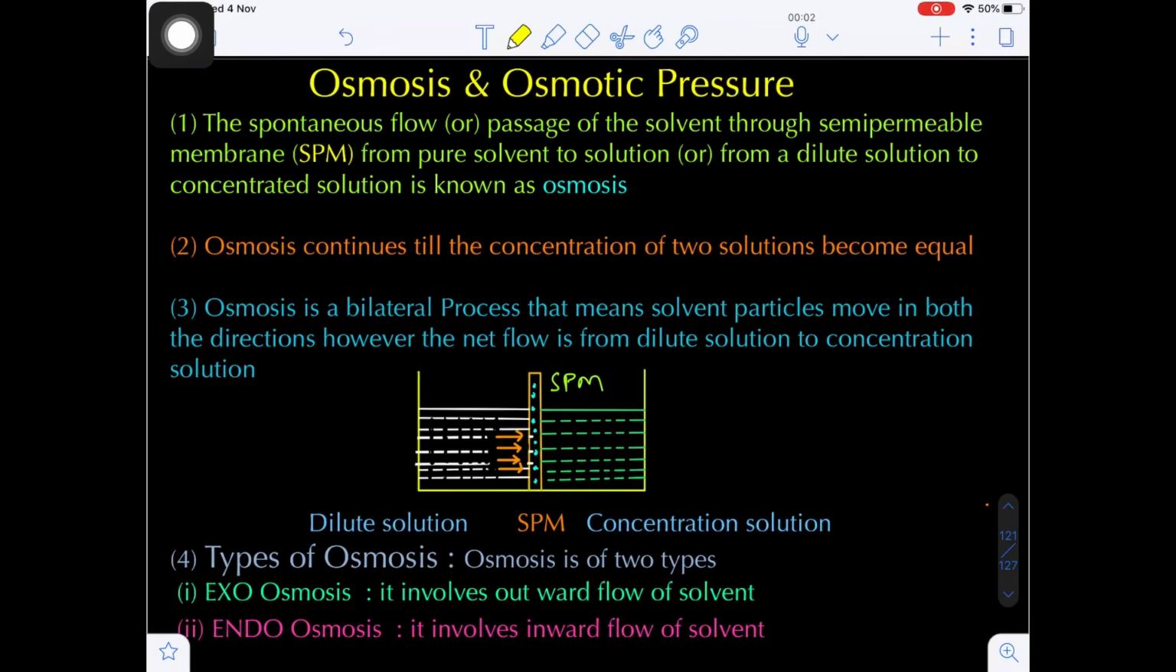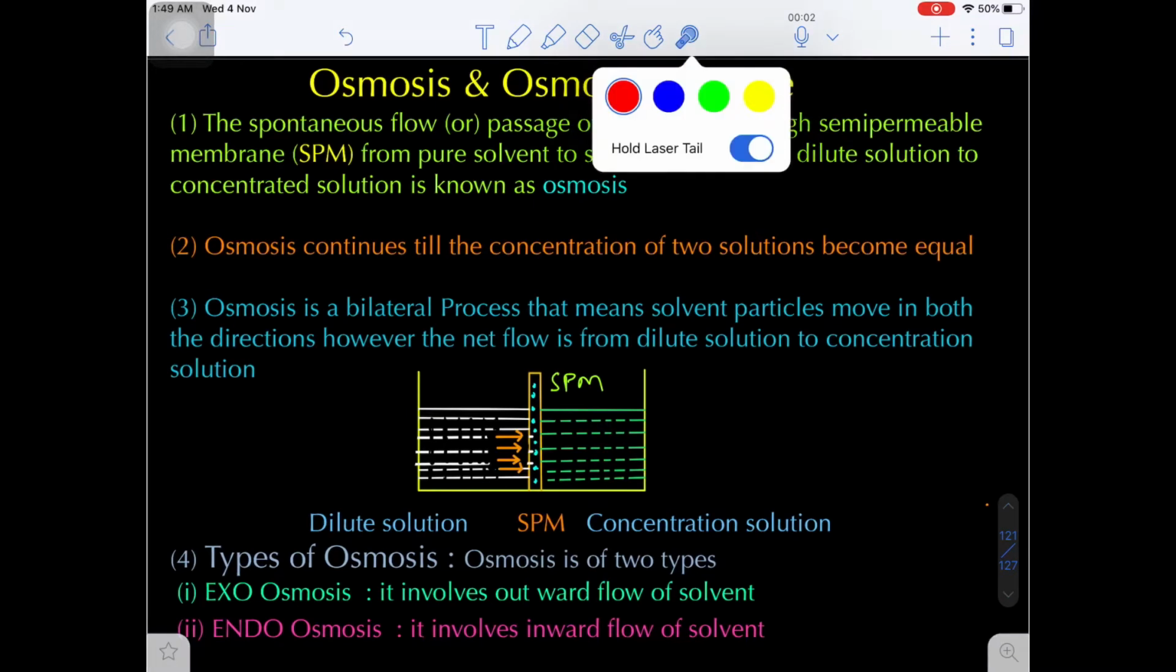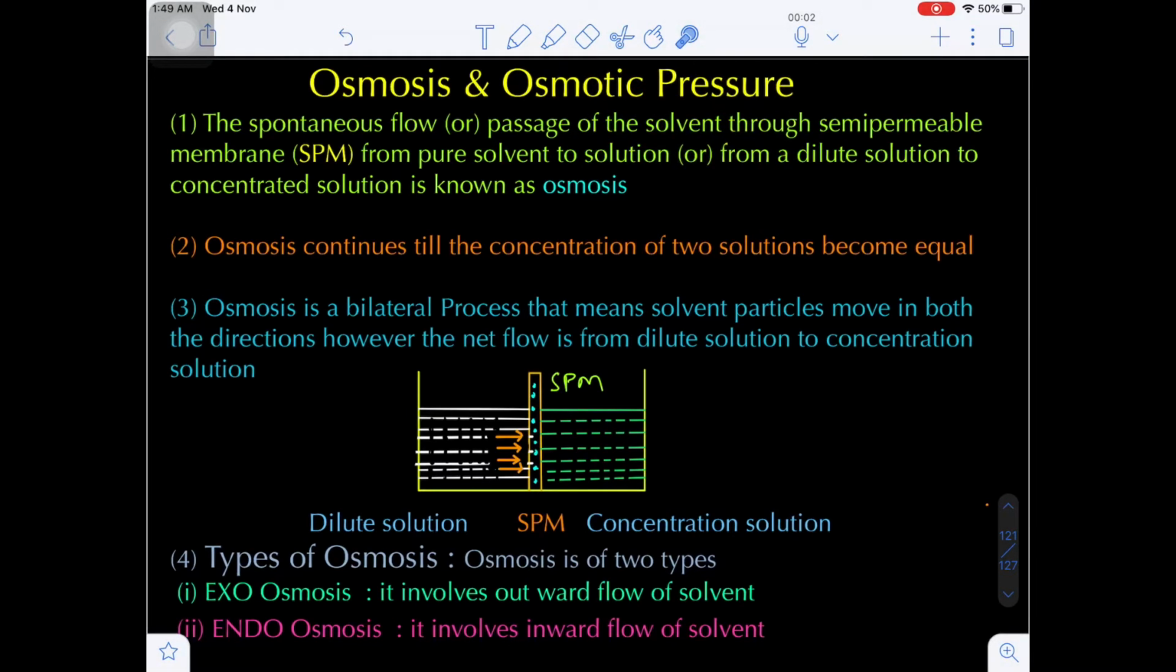Hello students, in today's class we are going to discuss the fourth colligative property, the last colligative property, which is known as osmotic pressure. Before going to osmotic pressure, what is the definition of osmosis? Osmosis is the spontaneous flow of solvent molecules through the semi-permeable membrane.